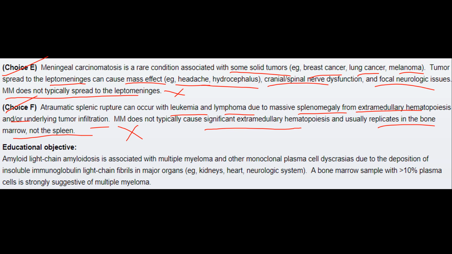Educational objective. Amyloid light chain amyloidosis is associated with multiple myeloma and other monoclonal plasma cell dyscrasias due to the deposition of insoluble immunoglobulin light chain fibrils in major organs, for example kidneys, heart, neurologic system. A bone marrow sample with greater than 10% plasma cells is strongly suggestive of multiple myeloma.